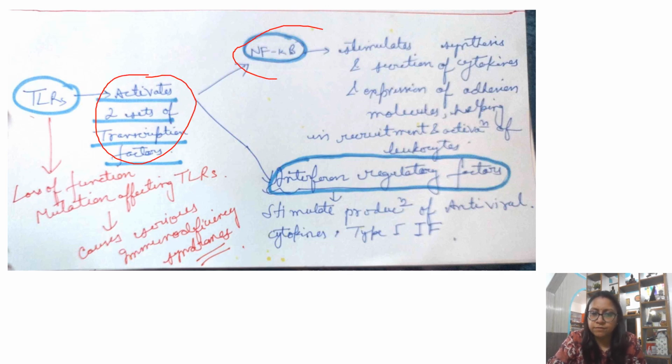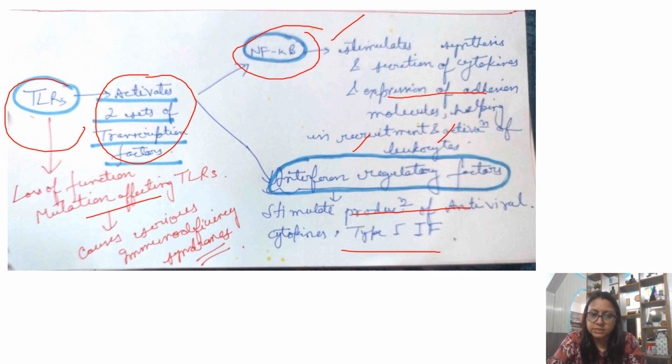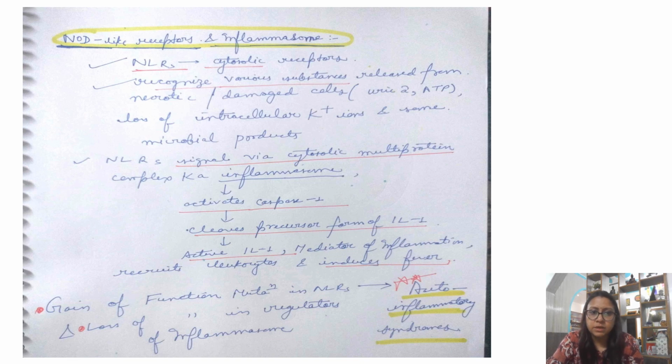एक होता है NF-kB, so that will stimulate the synthesis and secretion of your cytokines and expression of adhesion molecules. And they will help in recruitment and activation of your leukocytes. And the second set of transcription factors which they will activate leads to production of antiviral cytokines and type 1 interferon. So जब ये TLR का loss of function mutation हो जाता है, affecting this TLR, they will cause serious immunodeficiency syndrome.